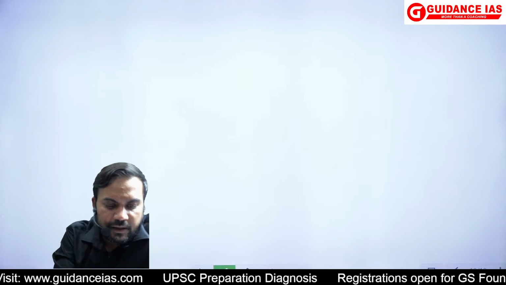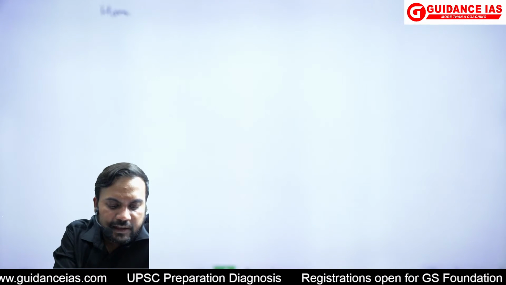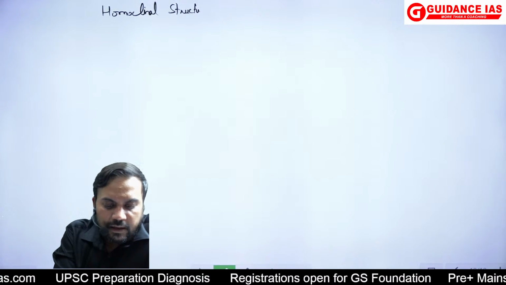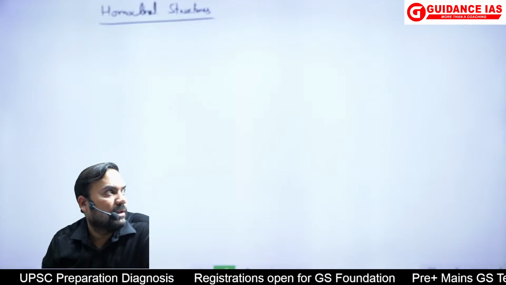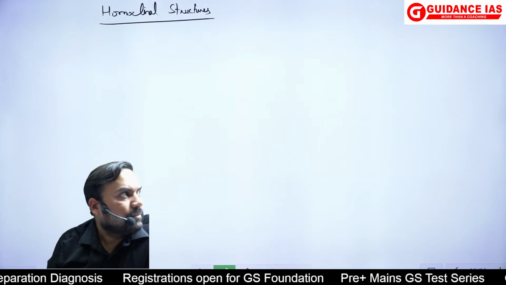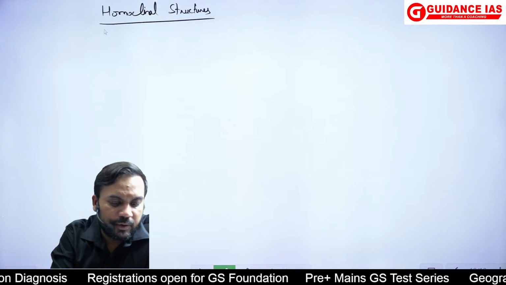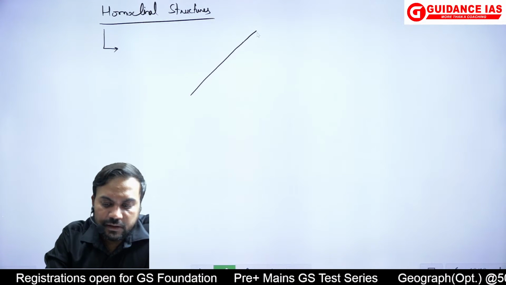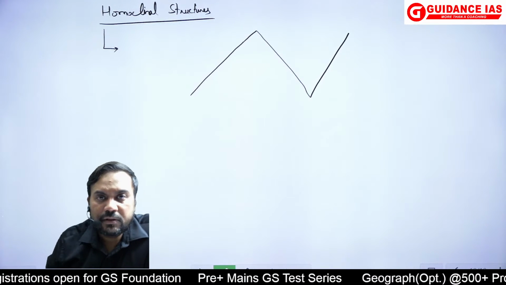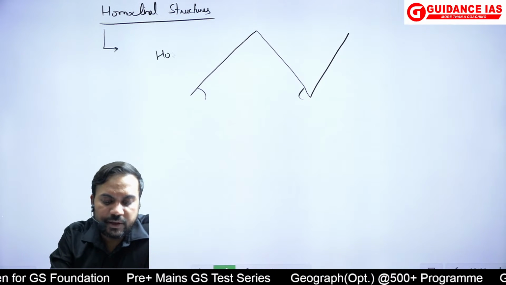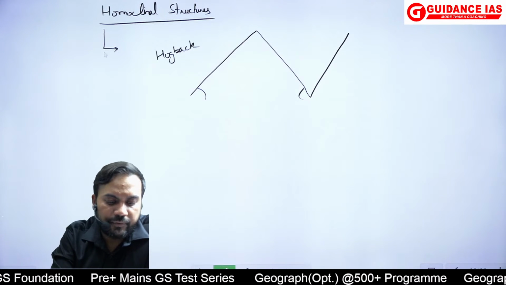Remember, I had taught homoclinal structures in class. How many of you have written this? And how many of you have mentioned the homoclinal structures? Has anyone written it? Remember, I had explained in homoclinal structures that when there is a very steep slope, rivers form a V-shaped valley, both the angles are steep, and this is the formation of a hogback topography.